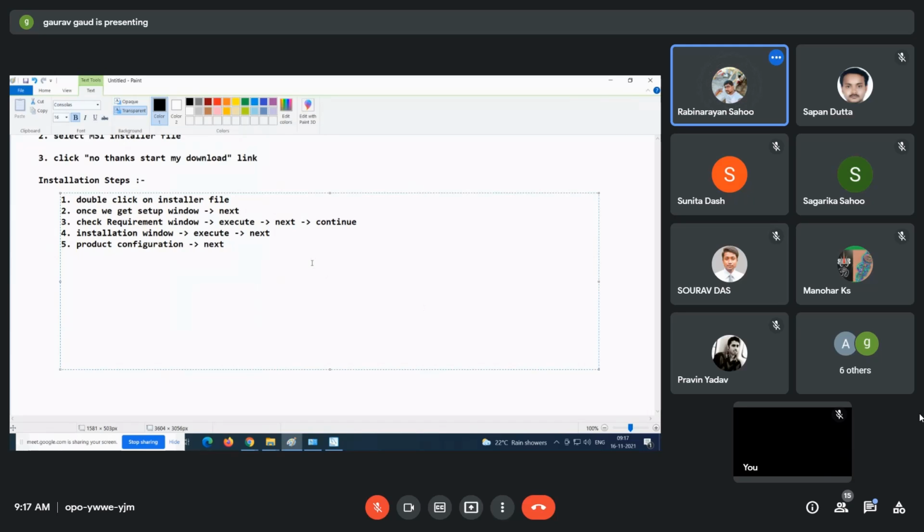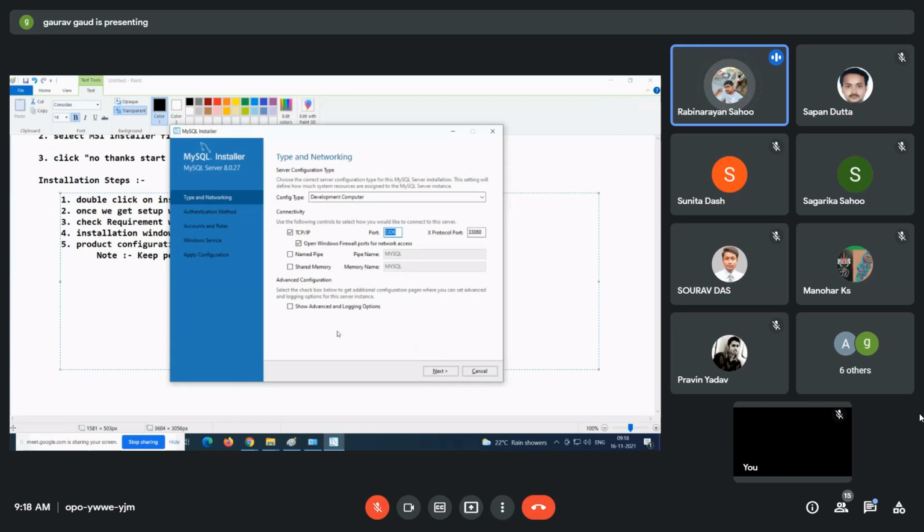So here we will save a note: keep the port number of MySQL in a secure place. The port number is 3306.